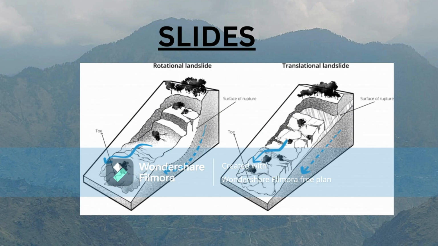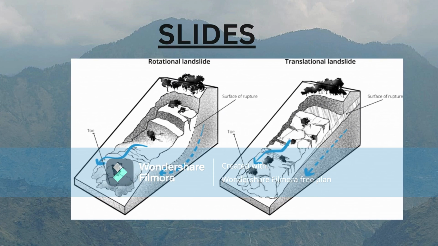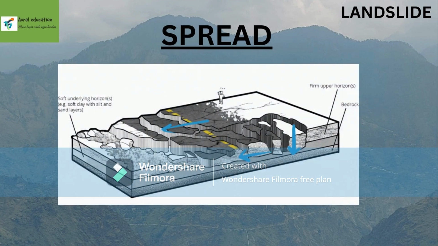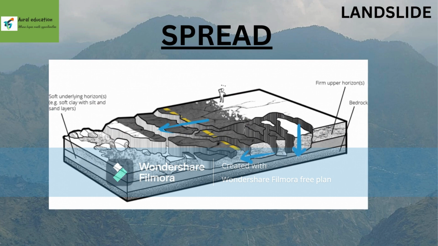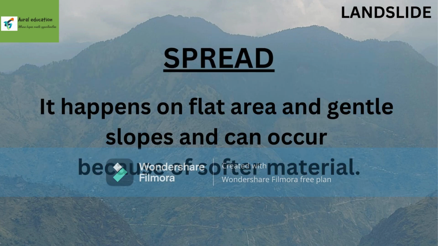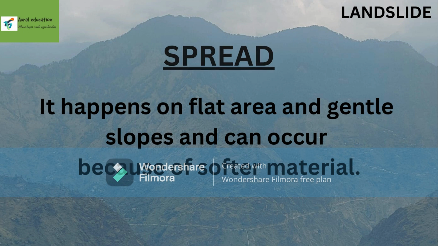Third type, slides. When a piece of the rock slides downwards and gets separated from it. Fourth type, spread. It happens on flat areas and gentle slopes and can occur because of softer material.